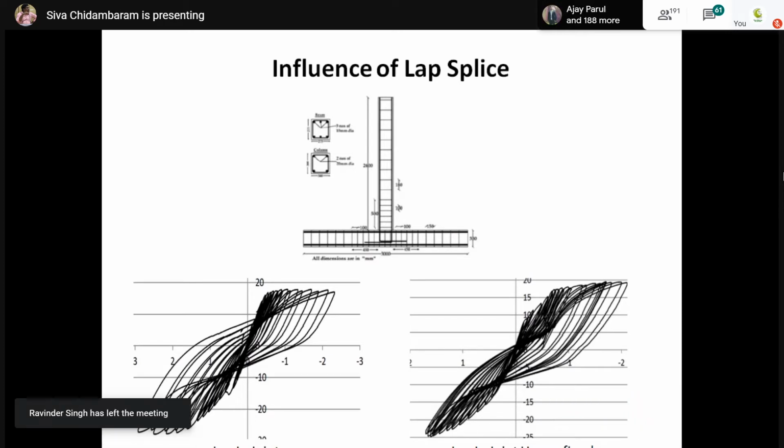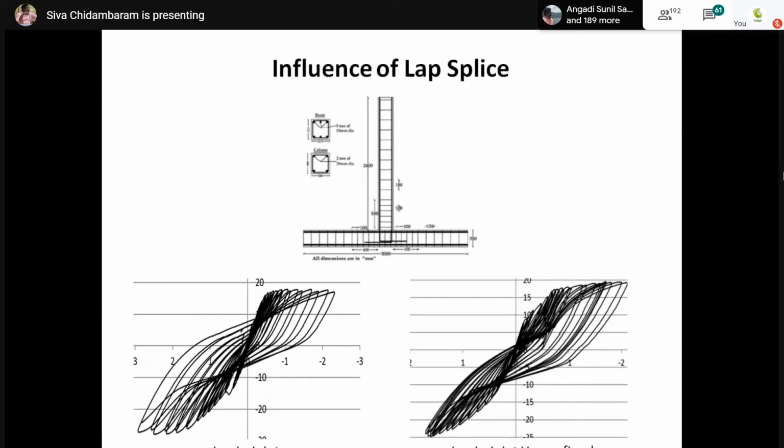You can see this is a beam-column joint. The horizontal portion is the column member, and the vertical member is the beam member. We have artificially, purposefully created a lap splice exactly at the joint hinge region, and it has been tested with and without confinement. We have tested this under lateral loading, and you can see the hysteresis behavior of that particular joint specimen.